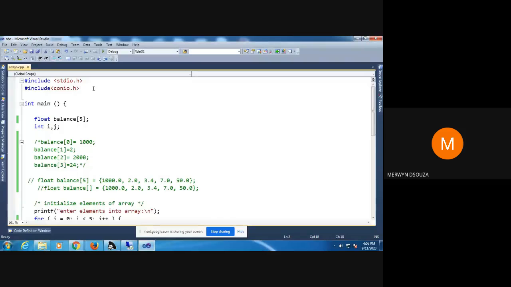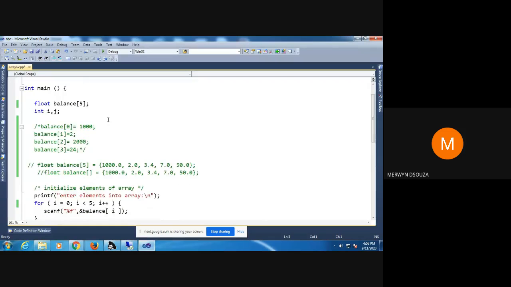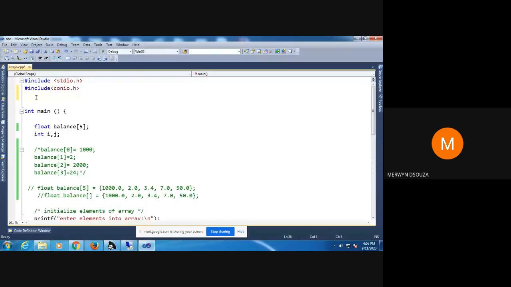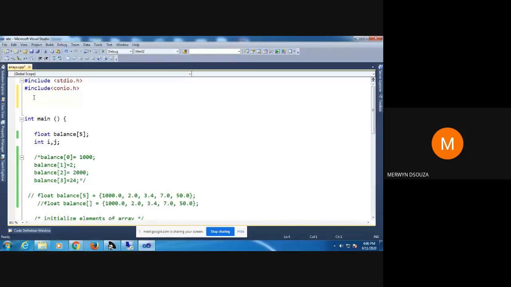So last time I had shown you what functions are. Suppose I don't want to print the values in the main function. I've taken the input in the array, but I don't want to print the values in the main function. I want to use a function. I want to show off that I know functions and I want to print the values of an array in a function. So I will declare one function here, say void display.